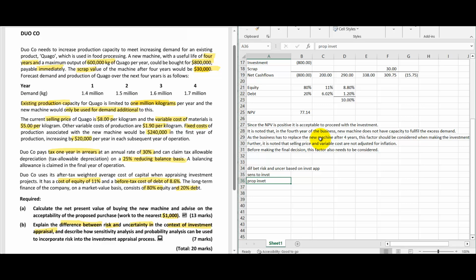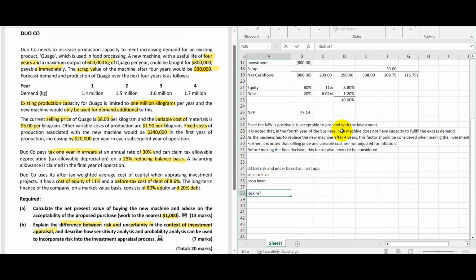So you are given 7 marks, right? If I break these 7 marks down for your understanding, for sensitivity analysis you are writing for 2 marks. For probability analysis, you are writing for 2 marks. For the difference between risk and uncertainty, you are writing for 3 marks. So altogether 7 marks. By taking it like that, you can score in this particular area. So let's construct a sample answer.